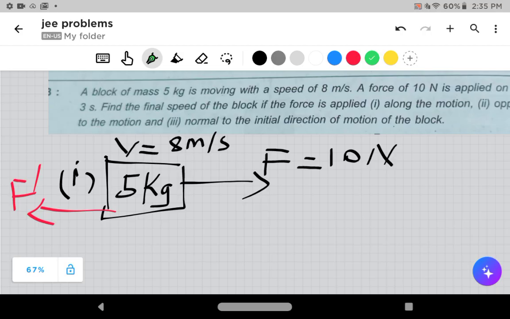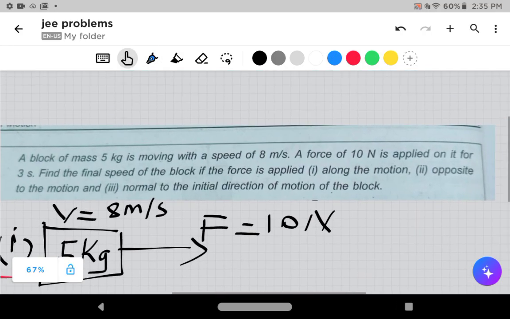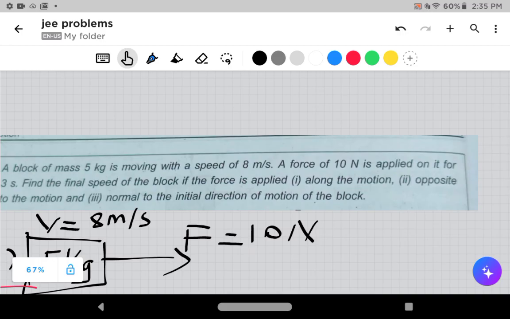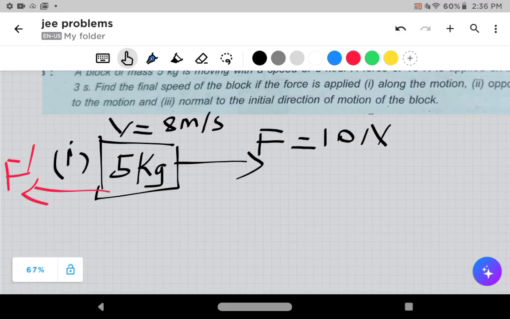In the third case, let me use blue color. That case is normal to the initial direction of the motion. It means the force is acting this way, I mean normal, or this way, upwards.